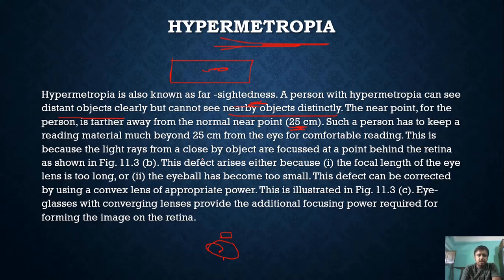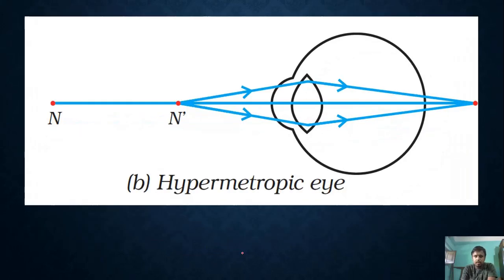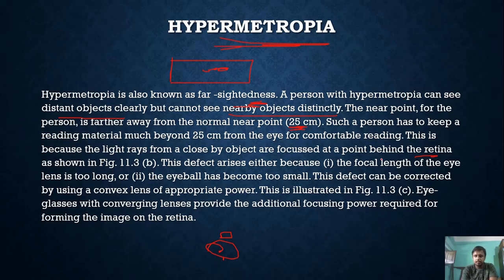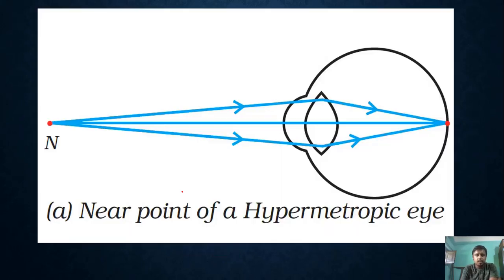This is because the light rays coming from a close by object are focused at a point behind the retina. In this case, the object is N dash and the image is formed here, behind the retina, so you won't be able to see it. This defect arises either because the focal length of the eye lens is too long, or the eyeball has become too small. This defect can be corrected by using a convex lens of appropriate power.